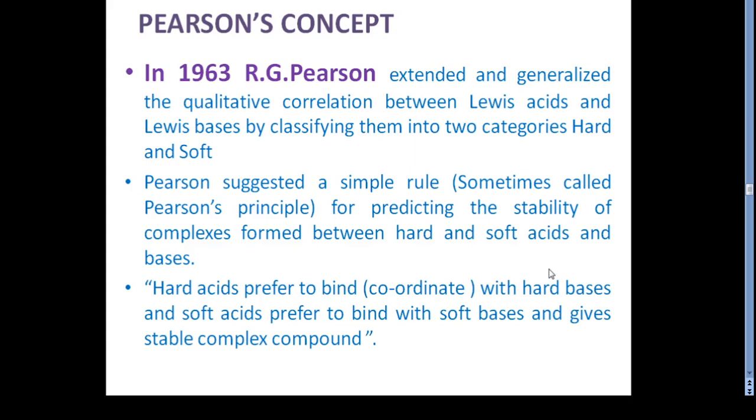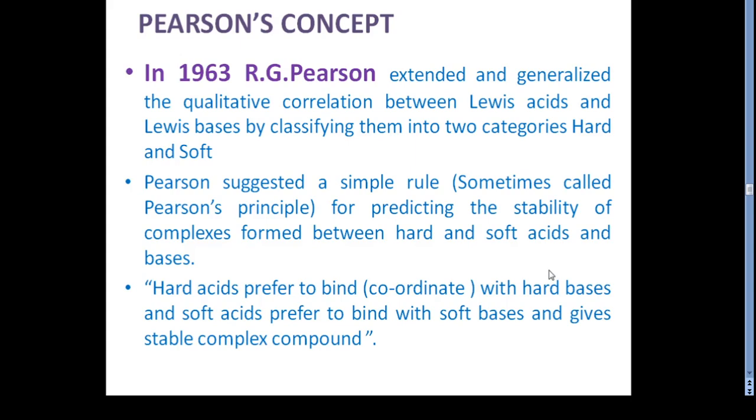So in 1963, R.G. Pearson extended and generalized the qualitative correlations between Lewis acids and Lewis bases by classifying them into two categories, hard and soft.